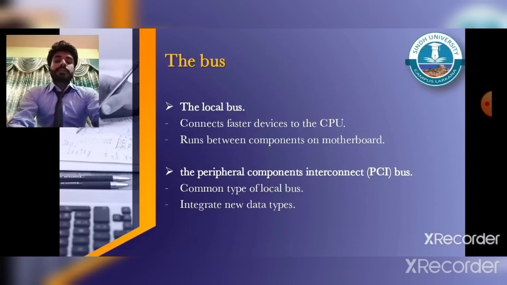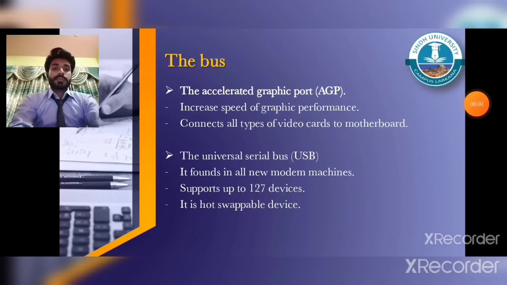The local bus was developed to attach faster devices to the CPU. It is an internal bus that runs between components on the motherboard. Number 4 is the Peripheral Component Interconnect, PCI bus. The PCI bus is a common type of local bus designed by Intel to make it easier to integrate new data like audio, video and graphics.